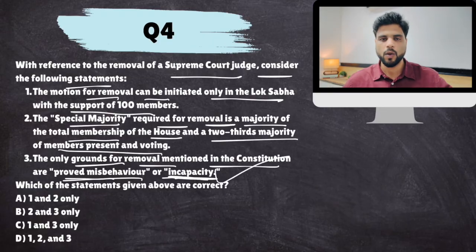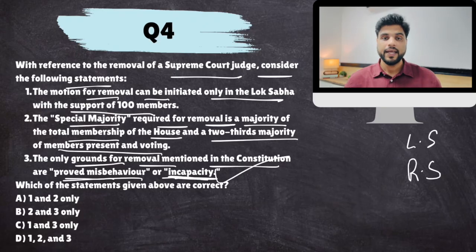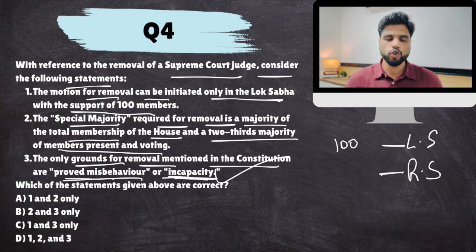Now, what is the process? Well, to remove a judge, you have to pass a motion in both houses of parliament. Only parliament can remove a judge. Now, that motion can be introduced in both Lok Sabha and Rajya Sabha. If you want to present a motion in Lok Sabha, you need the support of 100 members, MPs. If you are introducing the motion in Rajya Sabha, you need the support of 50 members. Once the motion has been admitted, an inquiry is instituted against that judge who you are trying to remove. The process is mentioned in the Judges Inquiry Act.